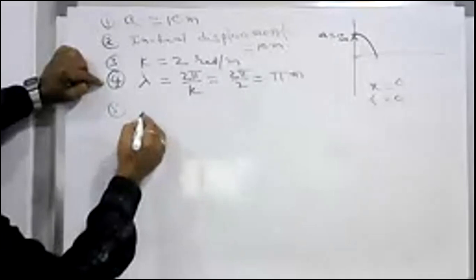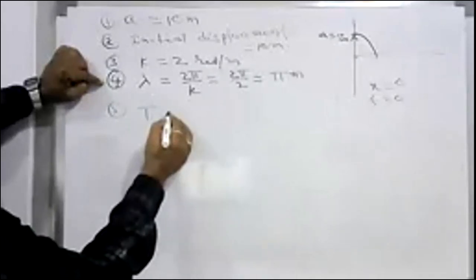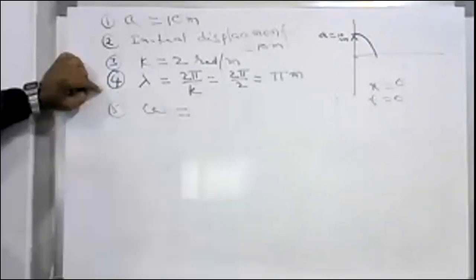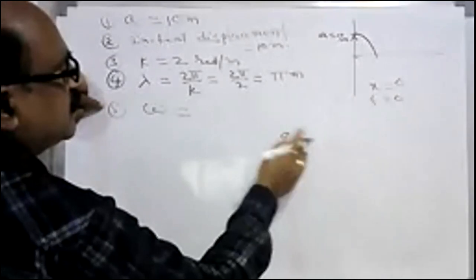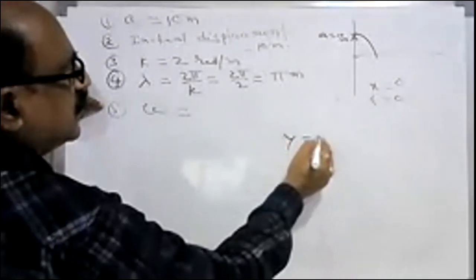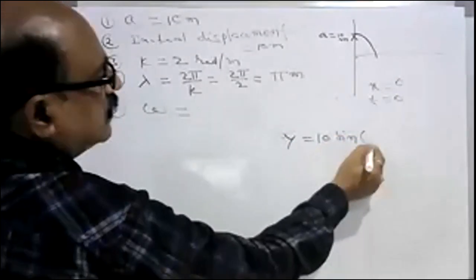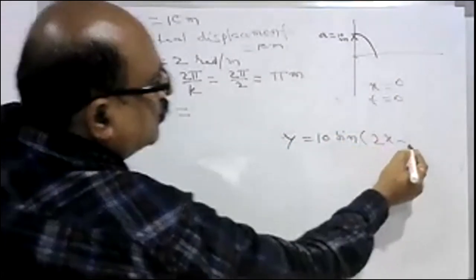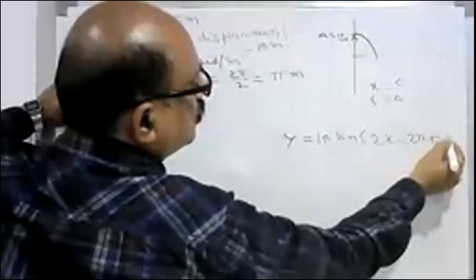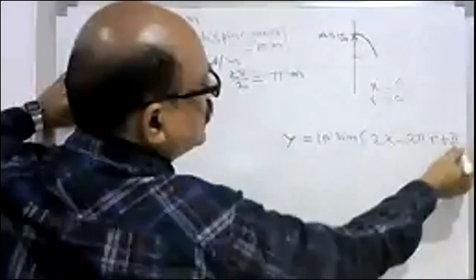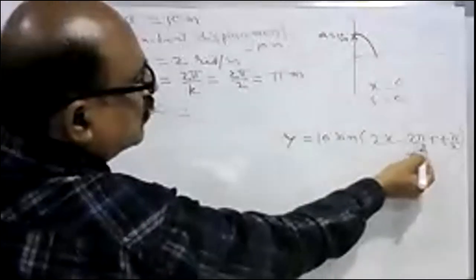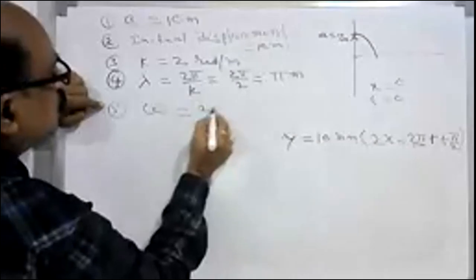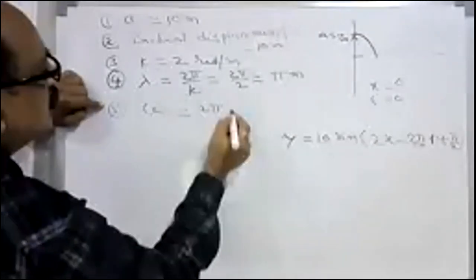What is the time period? What is the angular velocity? See, the equation is y equal to 10 sin(2x minus 2 pi t plus pi by 2). So omega is how much? 2 pi radians per second.